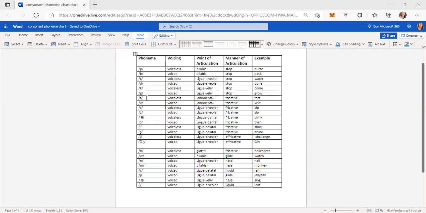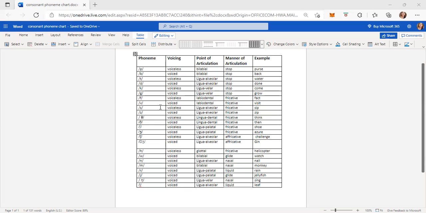Next one is F. According to voicing it is voiceless, according to point of articulation labiodental, according to manner of articulation fricative. Example, fact. The next one is V. According to voicing it is voiced, according to point of articulation labiodental, according to manner of articulation fricative. Example, visit.